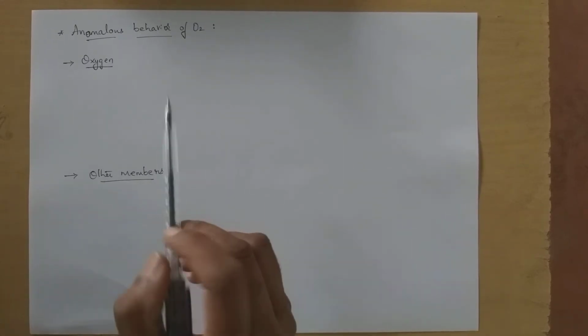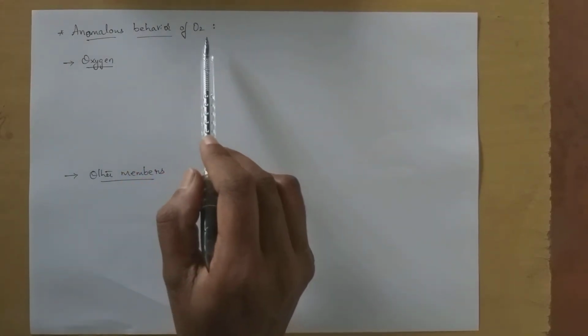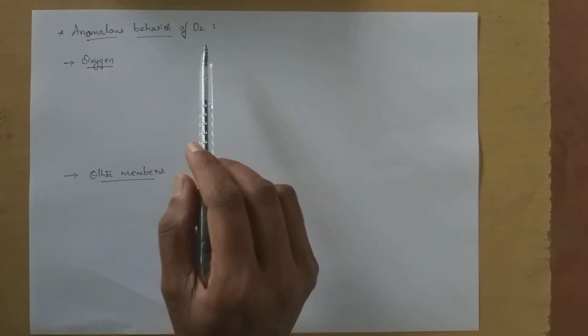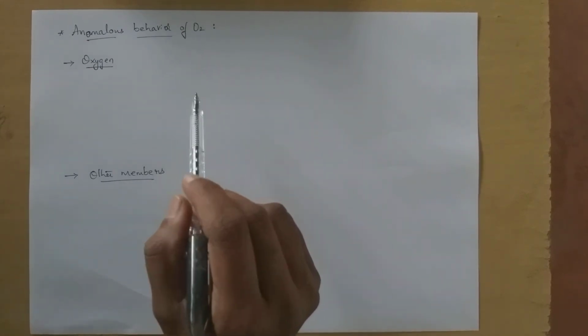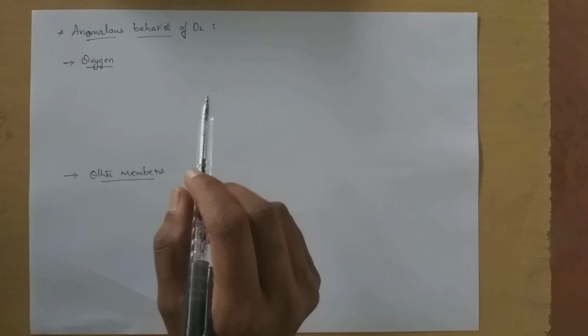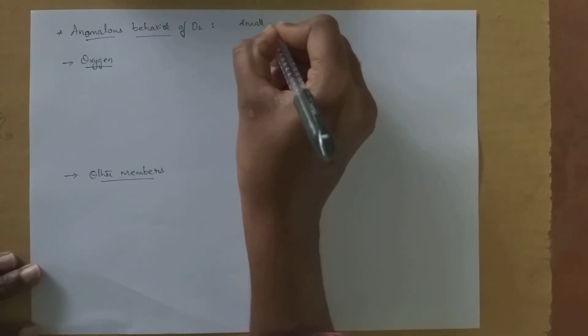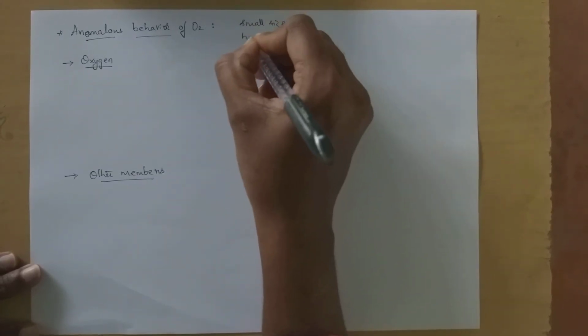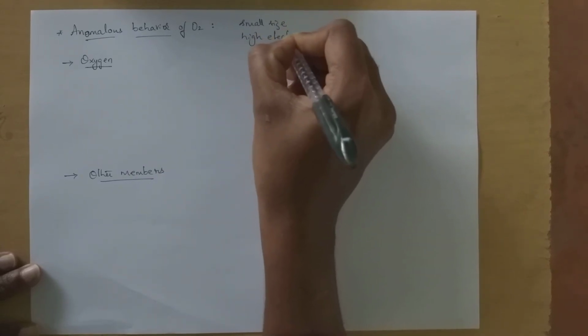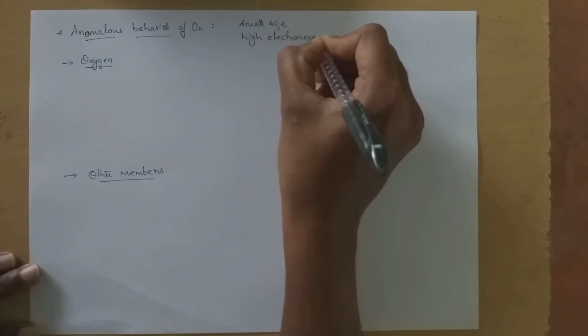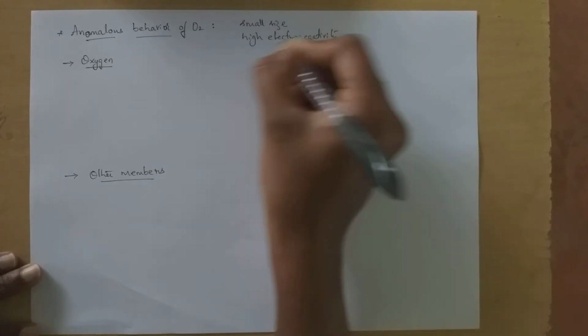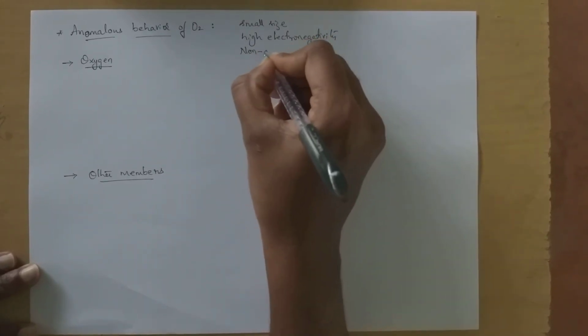So coming to the next one, anomalous behavior of oxygen. Particularly the first element, oxygen, behaves with unique features. The reason behind this anomalous behavior is its small size, high electronegativity and non-availability of d orbitals.